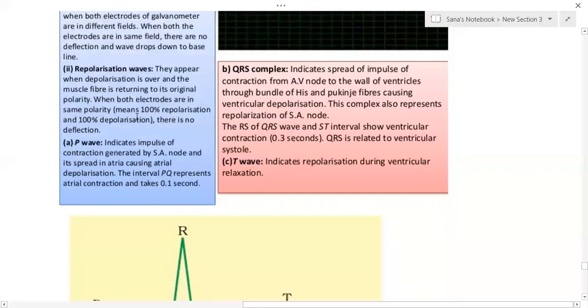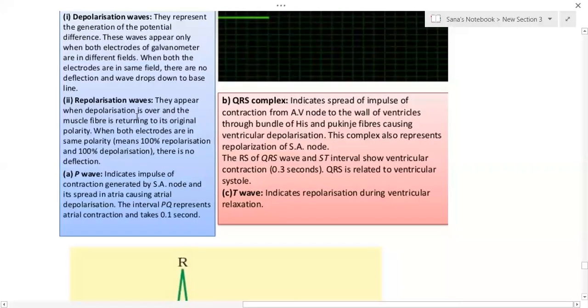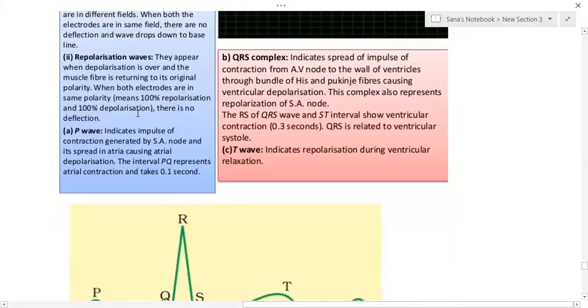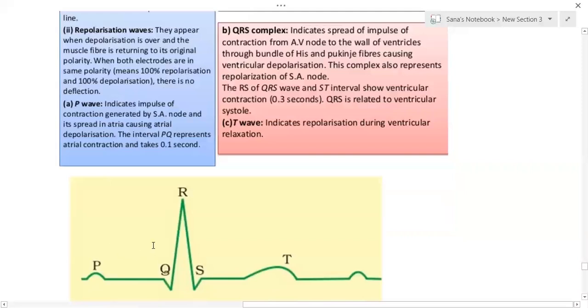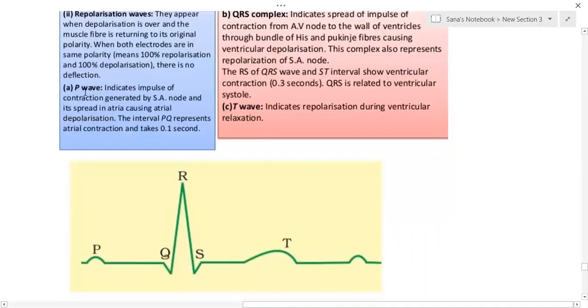Based on that, we use specific letters for the depolarization and repolarization waves. First, the P wave. Here you can see P in the diagram. This is very, very important for NEET. The P wave indicates the impulse of contraction generated by the SA node, which spreads in the atria, causing atrial depolarization.